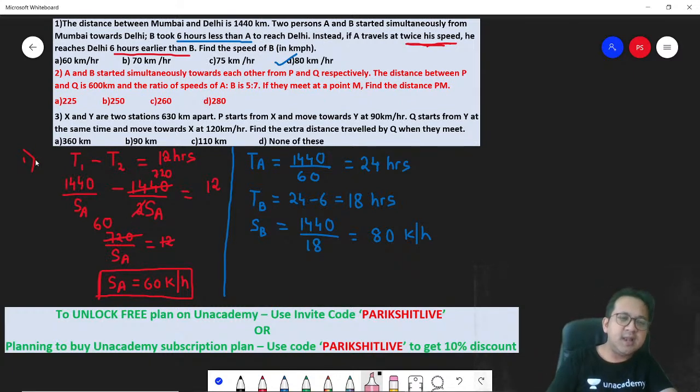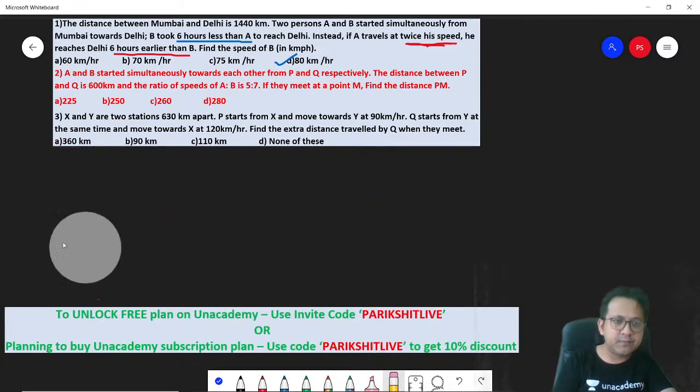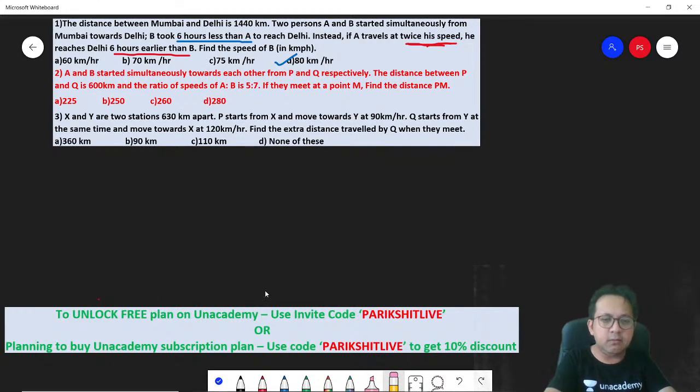Question number 2. Let's go to question number 2. A and B started simultaneously towards each other from P and Q respectively. The distance between P and Q is 600 kilometers and the ratio of speeds of A to B is 5:7. If they meet at a point M, find the distance PM.